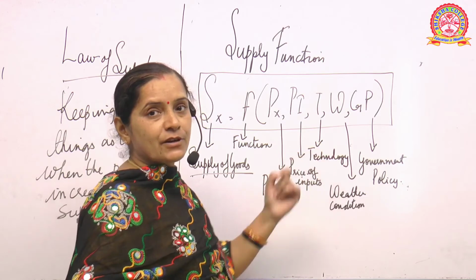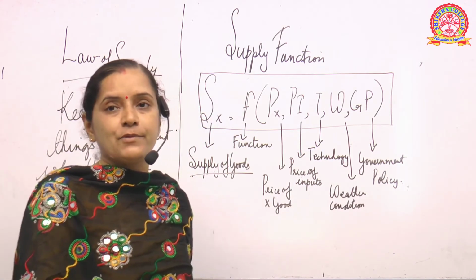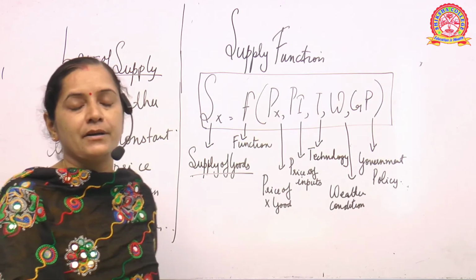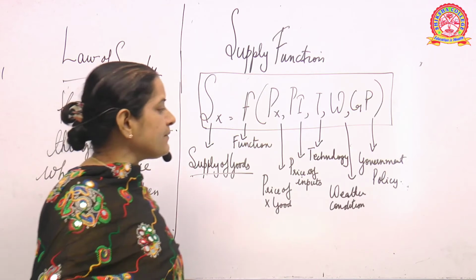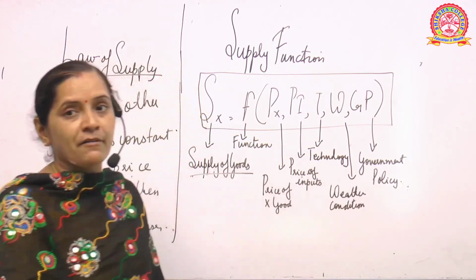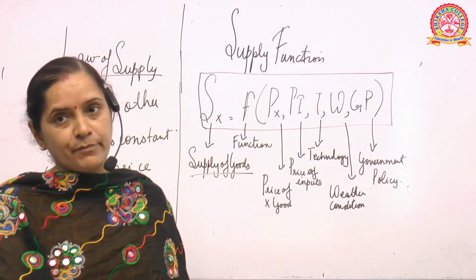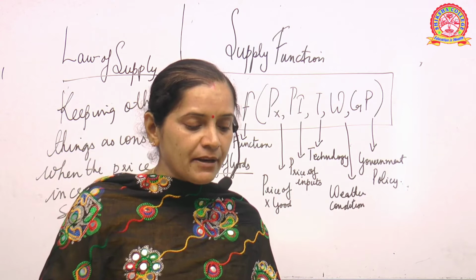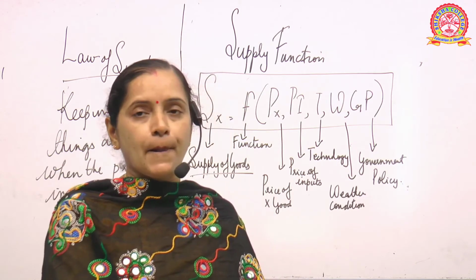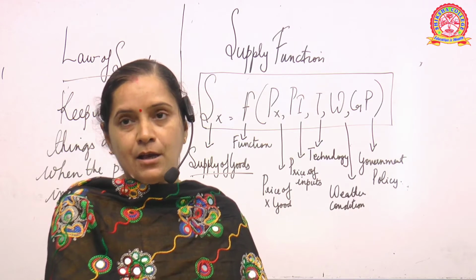T stands for technology, because technology and technique play a vital role in the entire process of producing the particular commodity or giving a final shape to the commodity. Then W is the weather condition, under what weather conditions you are operating, and finally Gp is the government policy. Government policy is very, very important because many things depend upon changes in the policy.